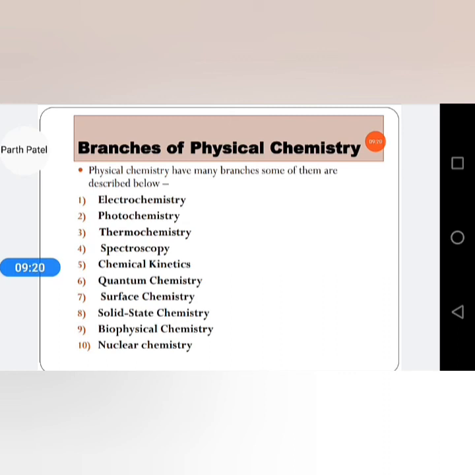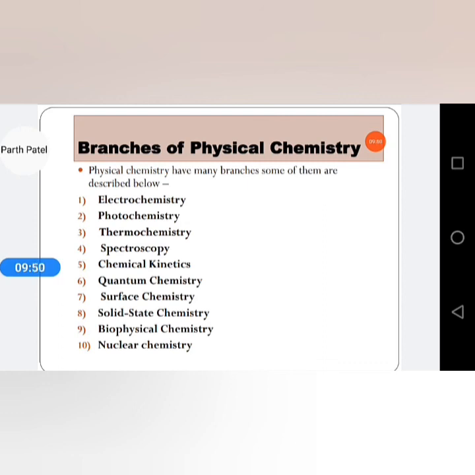8. Solid state chemistry is the branch of physical chemistry which deals with the study of structure, synthesis, and properties of solid phase materials. Solid state chemistry is also known as materials chemistry. 9. Biophysical chemistry is the branch of physical chemistry which deals with the use of concepts of physics and physical chemistry for the study of biological systems.